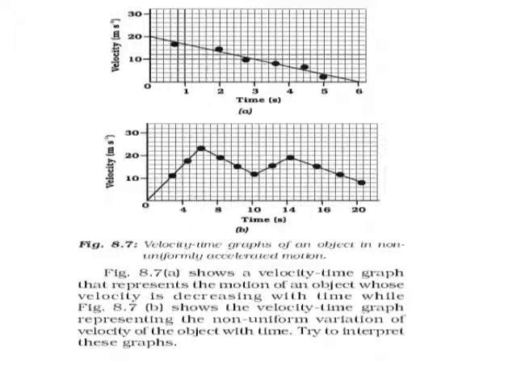Here are the two types of velocity time graph of an object of non-uniformly accelerated motion. In the first graph, A, the velocity time graph represents motion of an object whose velocity is decreasing with time. And in B, the velocity time graph represents non-uniform variation of velocity of the object with time.